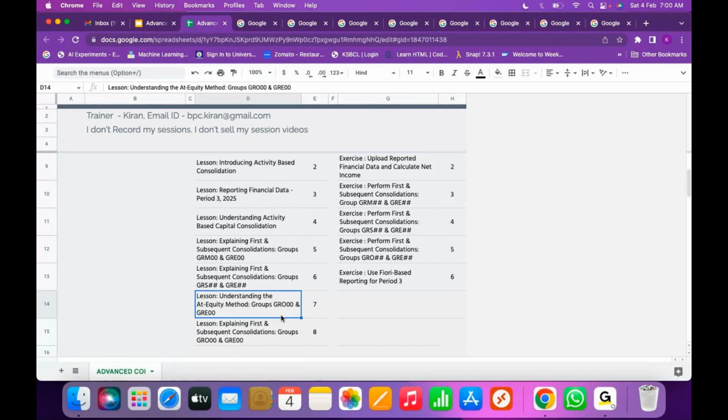For all these lessons, whatever first consolidation, subsequent consolidation, we are going to perform the exercises also. I'm going to give you sample data to execute all these scenarios in the activity based approach.